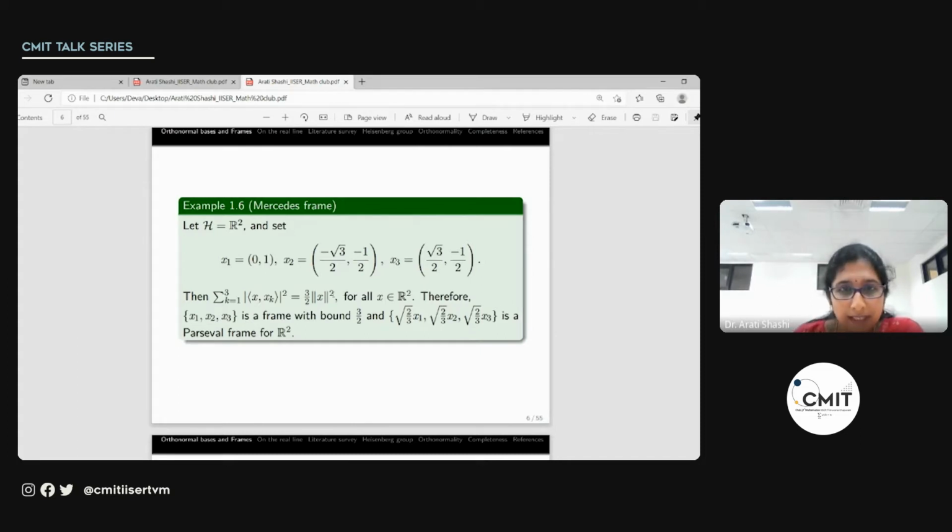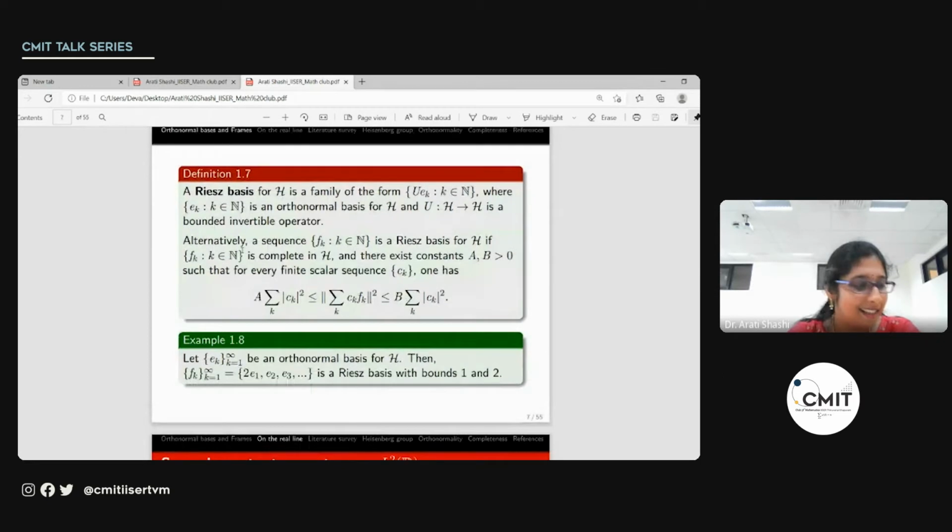We could normalize it, push this side, then we will have square root of 2 by 3 coming in everywhere, and in that case, it will be a Parseval frame. Now, if we plot these points in the xy plane, x1 will be on the y-axis, and x2 and x3 will be in the third and fourth quadrants. If we join the origin to these points, what we would get is the symbol of the Mercedes, and hence this has the name Mercedes frame.